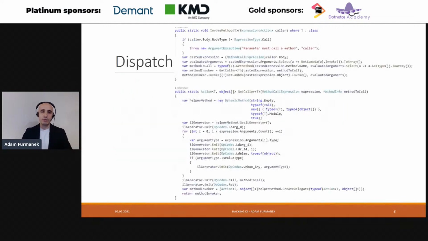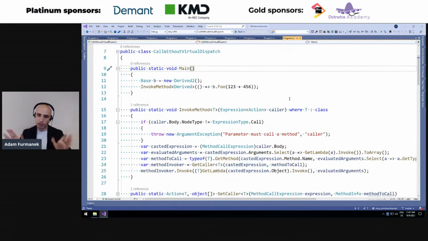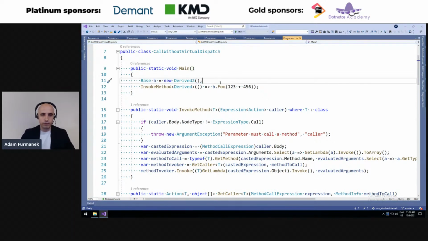Now the question is, can we use that in order to avoid dynamic dispatch? And the answer is yes. We can generate some code which is not yet machine code, it's just regular intermediate language code. So what we are doing is creating an instance of Derived2, and we would like to call method foo with some parameter which is calculated, so it's not hard-coded. We would like to emulate a true running application, and invoke the method which is in the derived class.